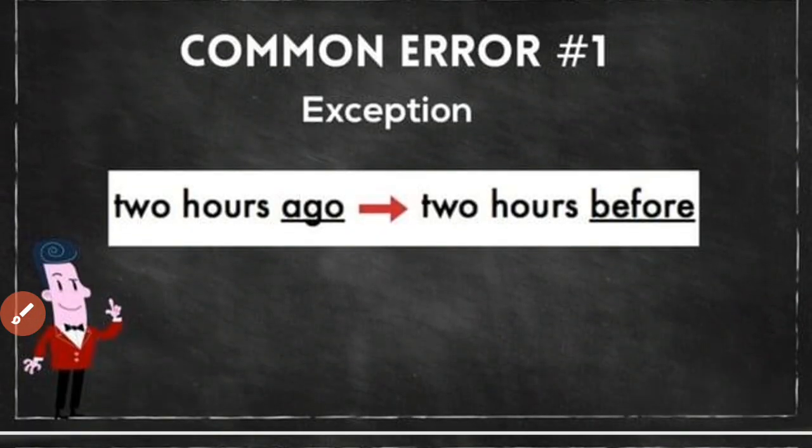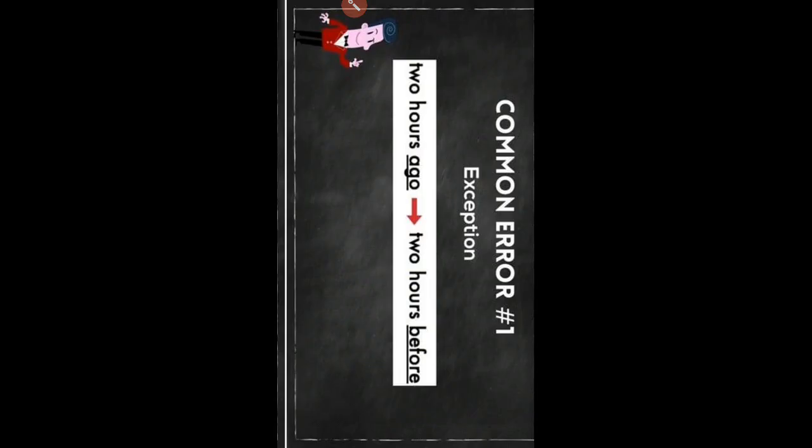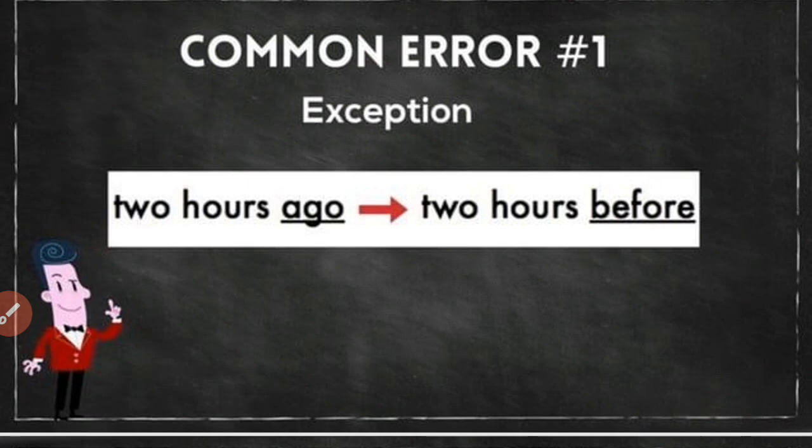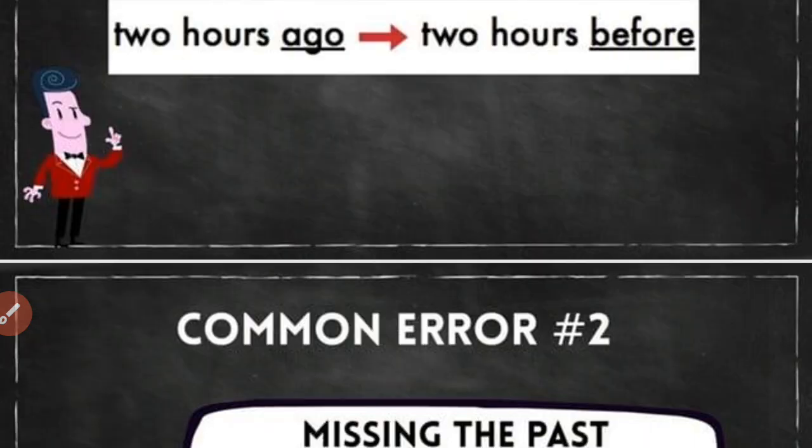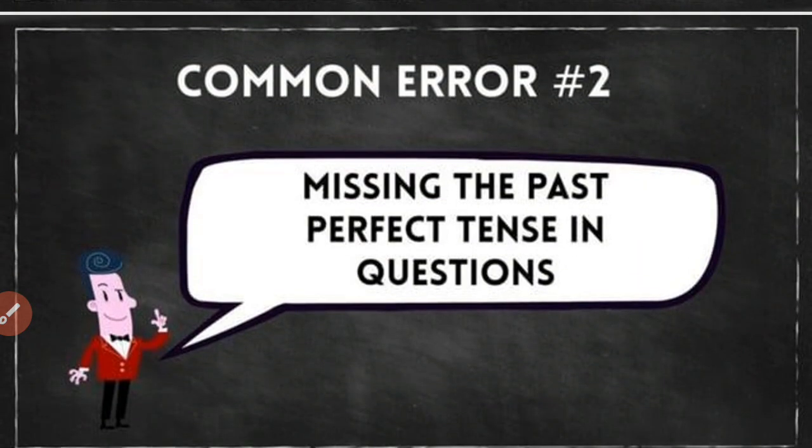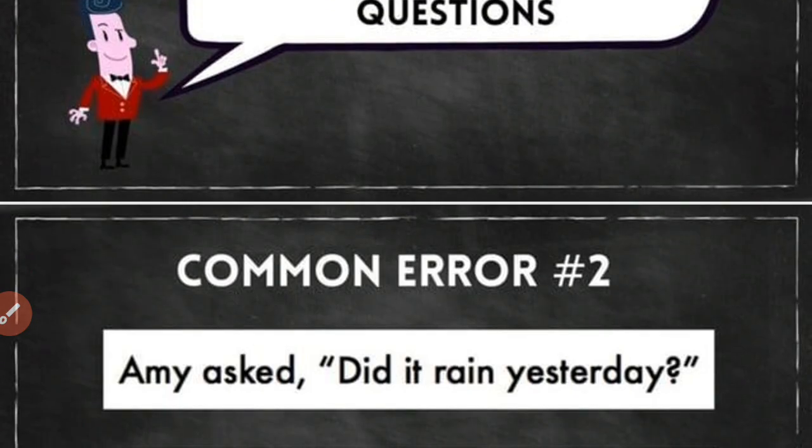Okay, now the common error is 2 hours ago. We'll not write 2 hours ago, we'll write 2 hours before. Another is missing the past perfect tense in the question. I know it's something quite confusing. In the place of present perfect tense, we'll write past perfect tense. But in the place of past perfect, we'll write past tense. So let us see how we can overcome it.